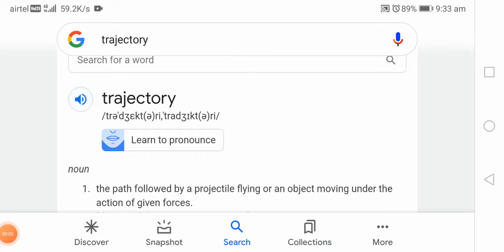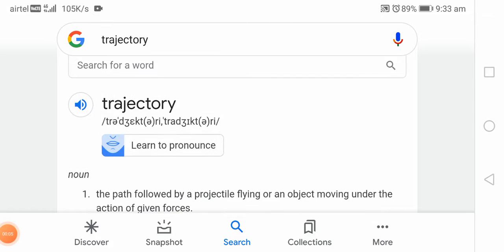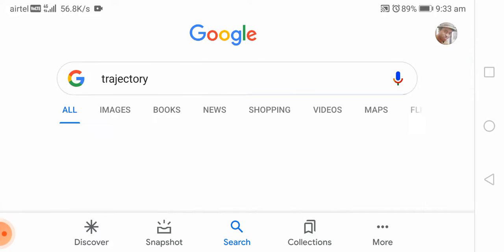Trajectory. Trajectory is a noun. Let's see how to pronounce it.